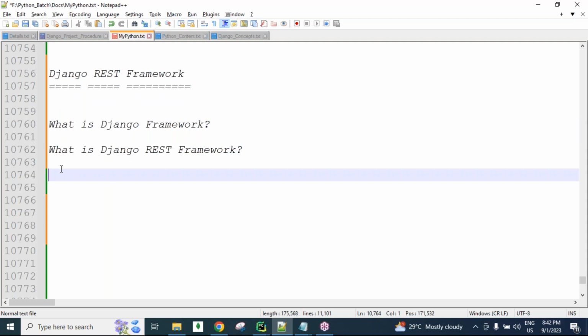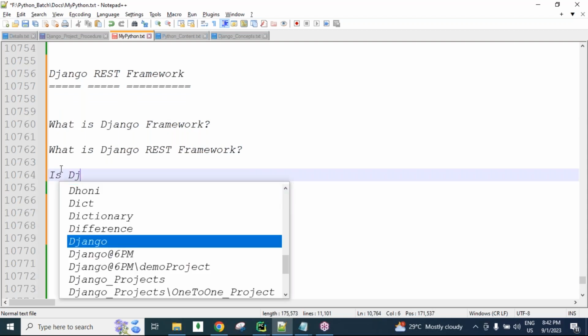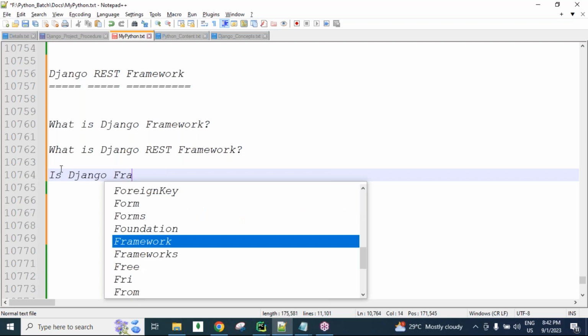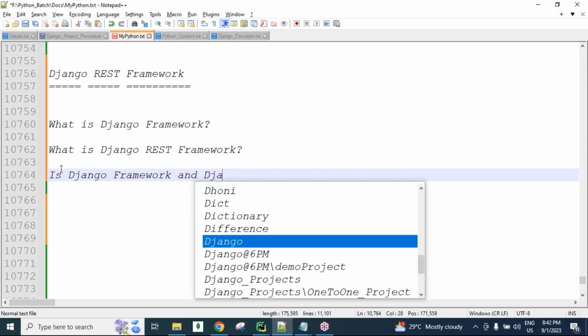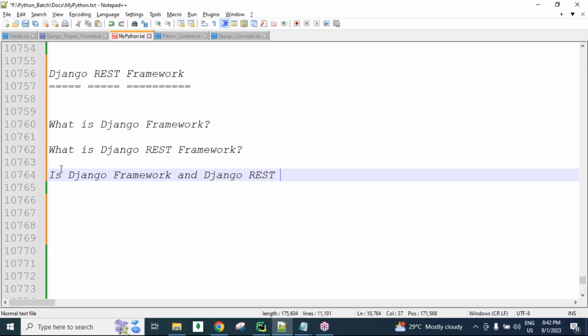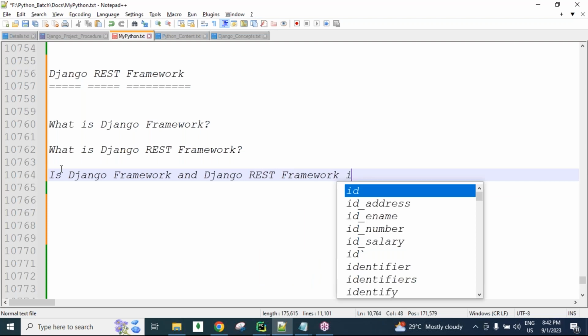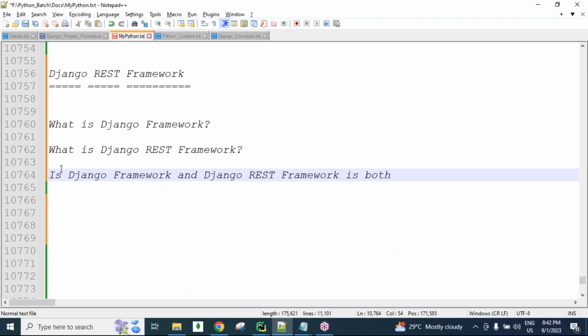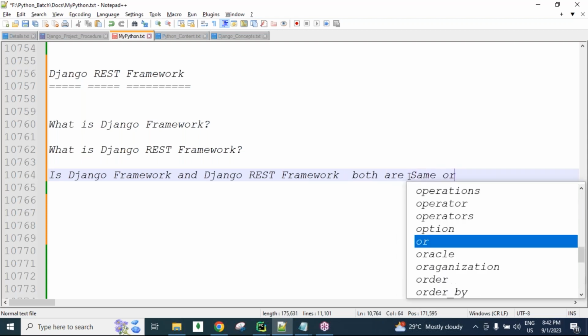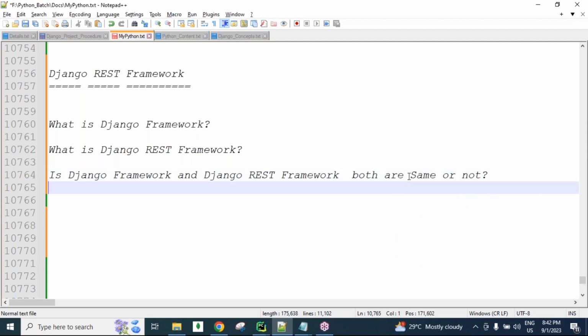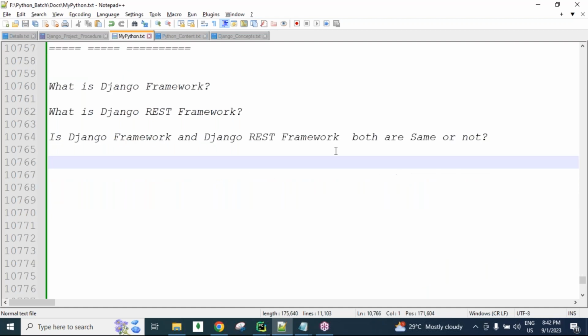We need to understand this point, and we need to have knowledge about it.